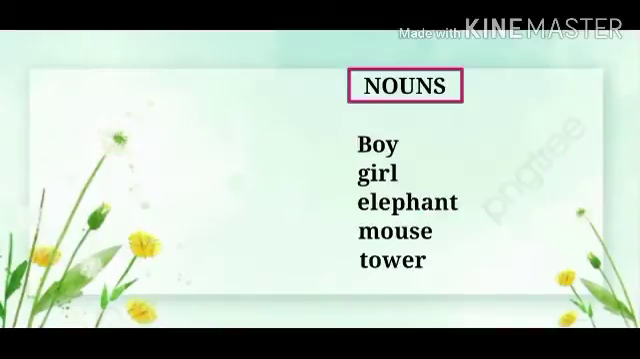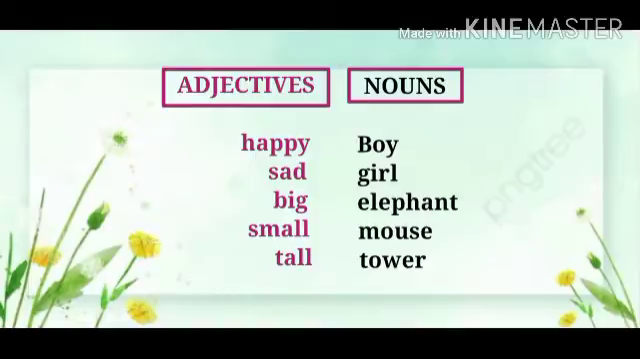Now look at these: boy, girl, elephant, mouse and tower. All these are nouns because these are names of a person, place, animal or thing. Now these nouns are described by adjectives like happy, sad, big, small, tall. Here all these words, happy, sad, big, small, tall, are describing these nouns, the kind of nouns, what type of nouns they are.